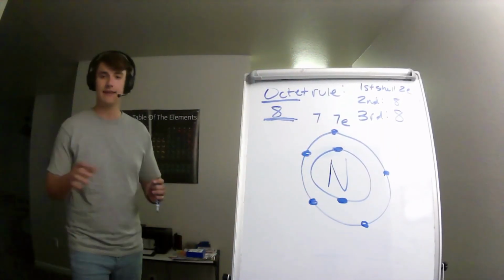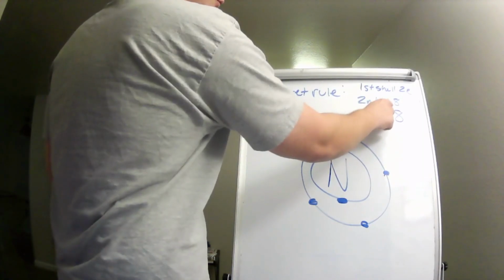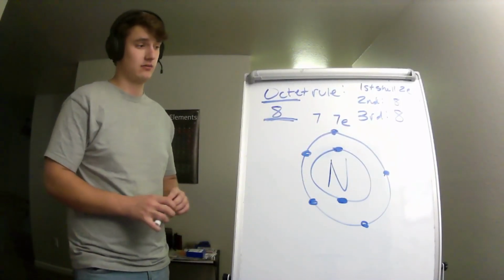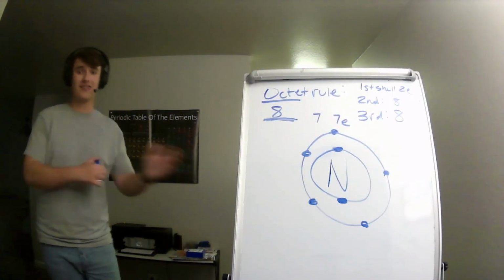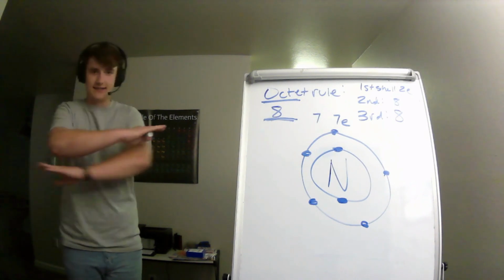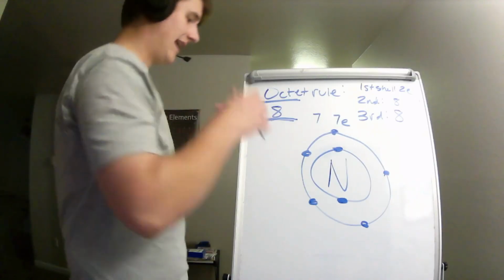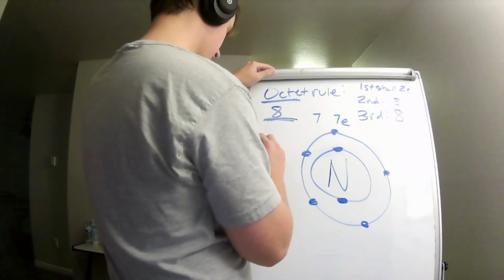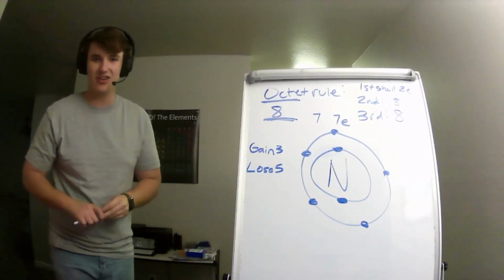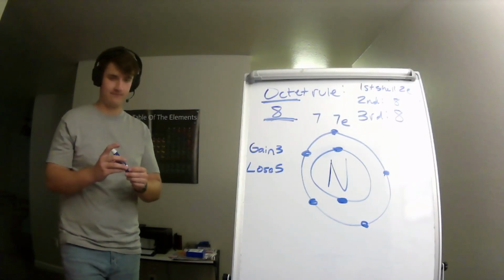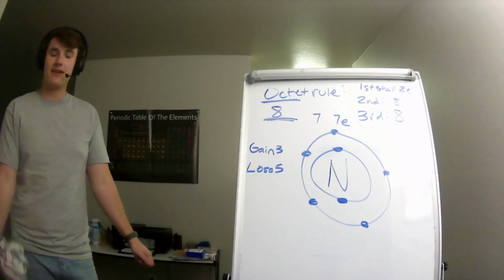Is nitrogen happy by itself? Your answer should be no, right? Our second shell wants to have 8 to be happy. It needs 8 to be happy, okay? Nitrogen alone only has 5 electrons in its second shell. So if it needs 8 to be happy, and it only has 5, it is not happy, it's not stable. It's going to react with other atoms to get what it wants. Now, nitrogen can either gain 3 or lose 5. So what's it going to do? What's easier? Gain 3 or lose 5? Well, gain 3, right? It's really just the number that's smaller. It's easier for nitrogen to gain 3 than it is to lose 5.